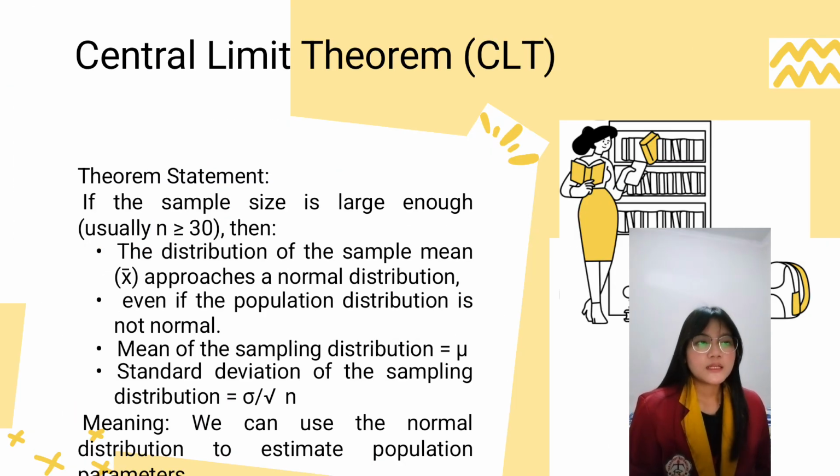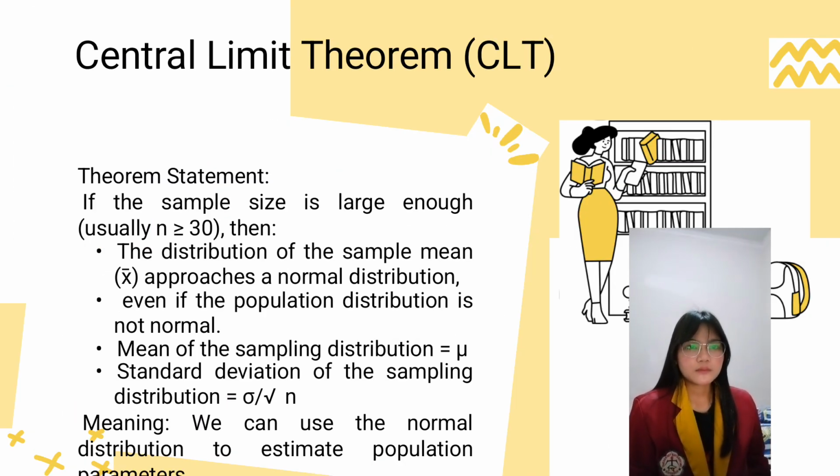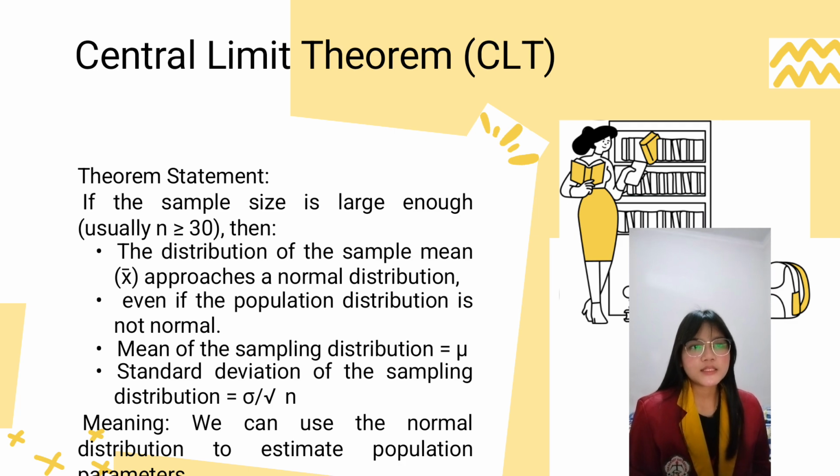Central limit theorem (CLT). The theorem states that if the sample size is large enough, usually n > 30, then the distribution of the sample mean approaches a normal distribution, even if the population distribution is not normal. The mean of the sampling distribution equals μ, and the standard deviation of the sampling distribution equals σ. Meaning, we can use the normal distribution to estimate population parameters.